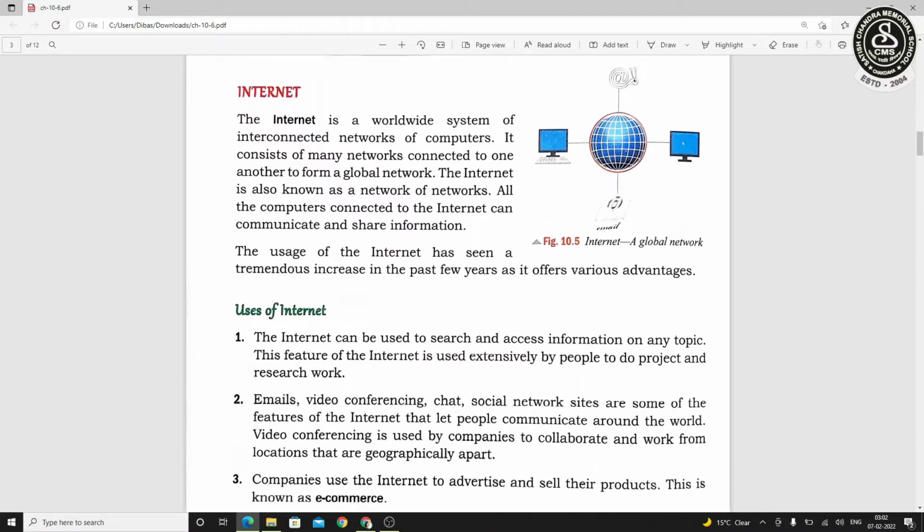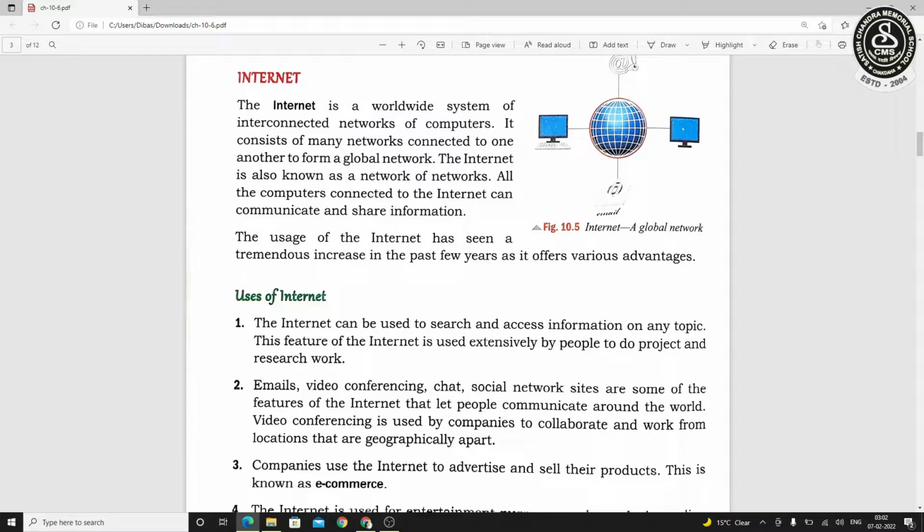Next, we will come to the topic internet. Actually, the internet is a worldwide system where so many computers are connected to each other. They are using the same network or maybe different networks, and they can be connected using the internet. Without the internet, we cannot think for a second nowadays.